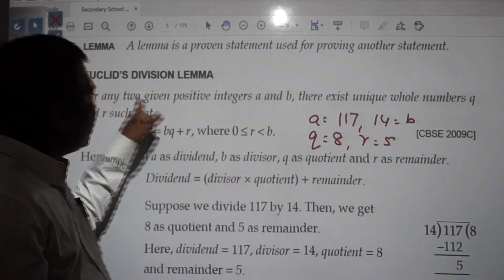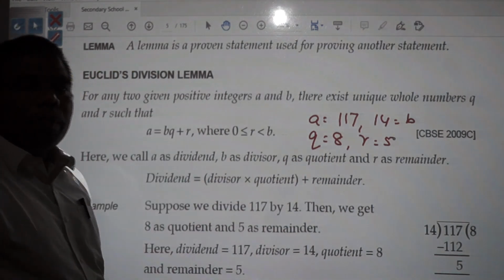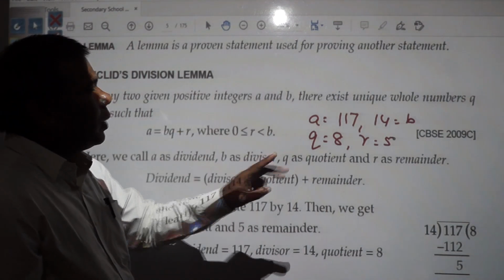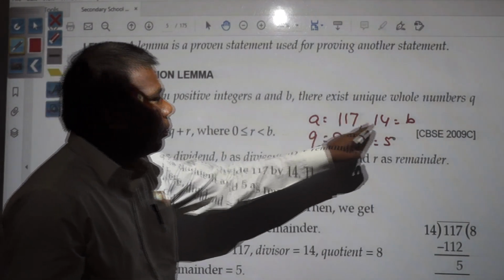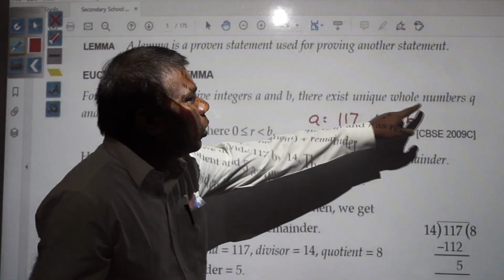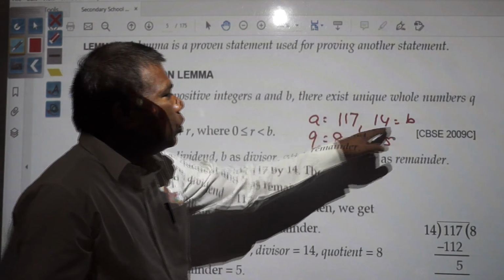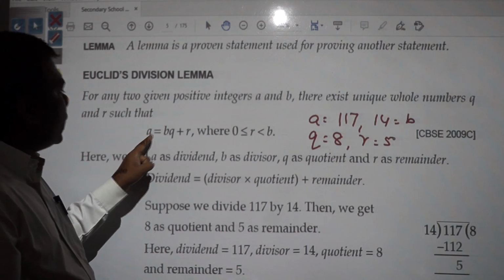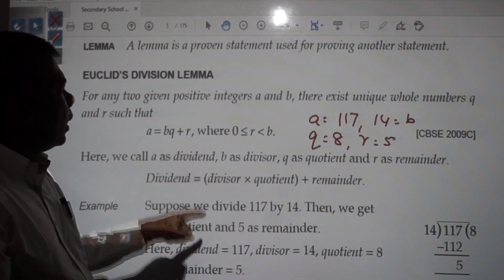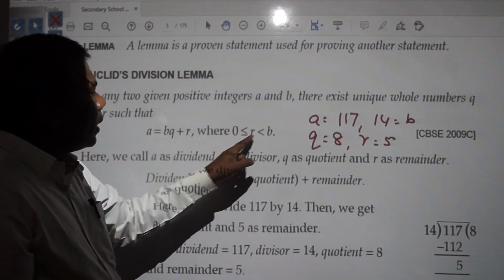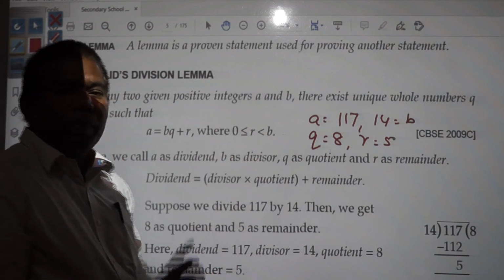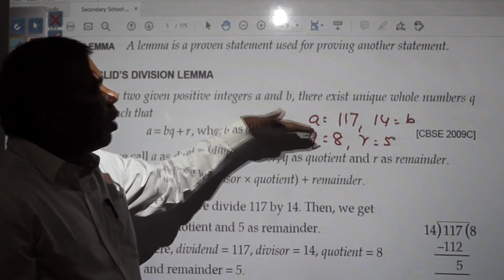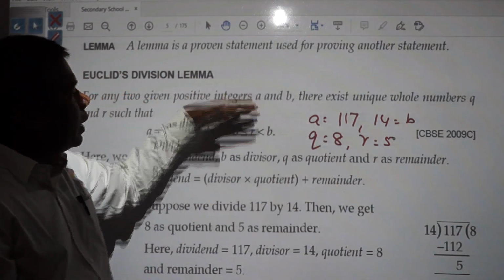So the same thing has been explained by this Euclid's division lemma. For any two given positive integers A and B, there exist unique whole numbers Q and R such that A is equal to BQ plus R, where R is greater than or equal to 0 and lesser than B. By seeing this example, just try to observe yourself. It will be very easy.